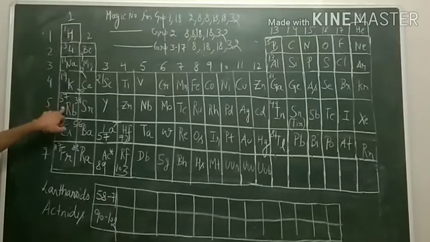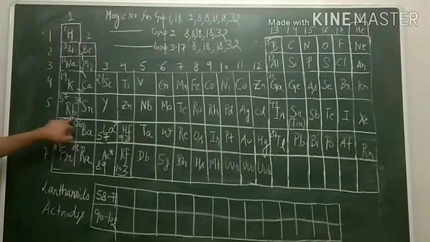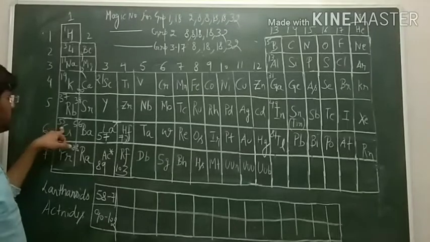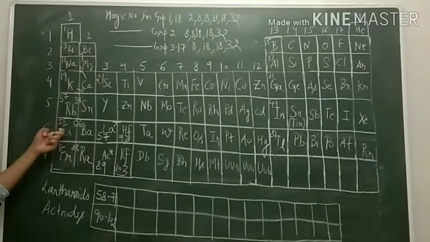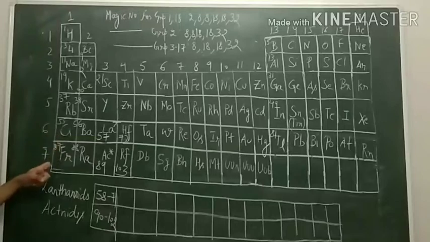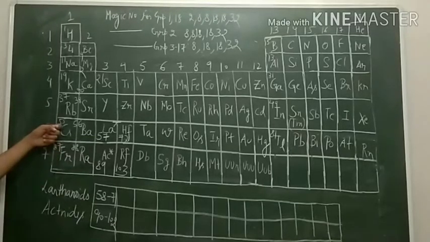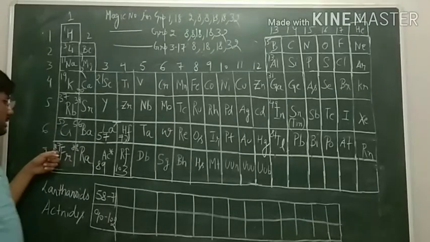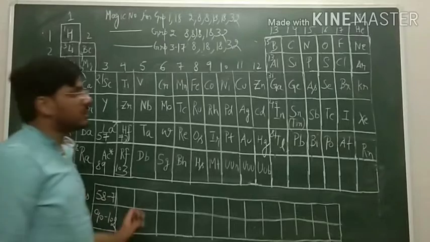Then we add 18 and get atomic number 37, corresponding to rubidium. Then again we add 18 to this 37 and get atomic number 55, corresponding to cesium. Then the last magic number is 32. On adding 32 to 55, we get atomic number 87, corresponding to francium.